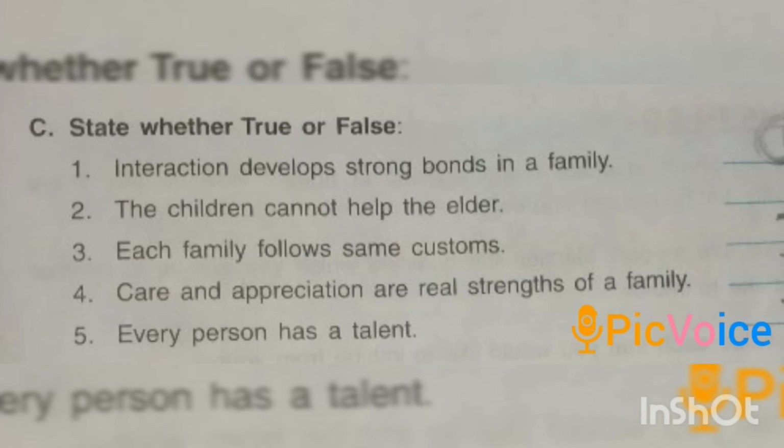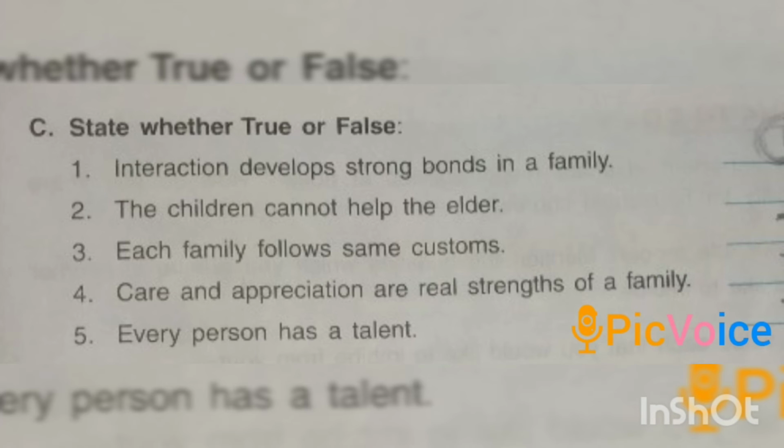Now coming second number. The children cannot help the elder. No, it is false statement. The children cannot help the elder. It is false statement. So here you will write false. Now coming third number. Each family follows same customs. Yes, it is true statement. Each family follows same customs.